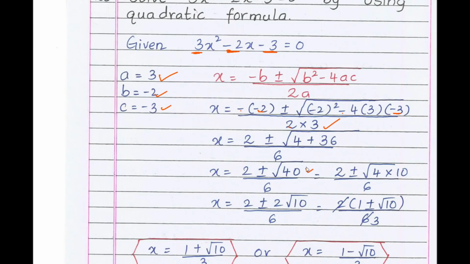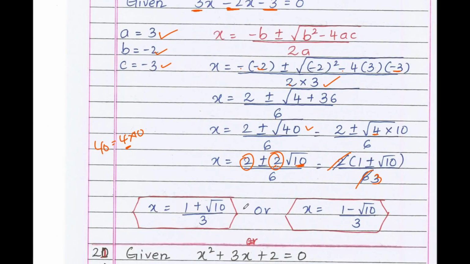2 plus or minus square root of 40. 40 can be written as what? 4 into 10. Why 4? 4 is a square number, we can simplify it. Therefore, square root of 4 into 10. Now square root of 4 is what? 2. 10 stays inside the root. Now what is common here? 2 and 2 is common. Take the 2 out. What you get? 1 plus or minus root 10 divided by 6. 2 ones are 2, 2 3s are 6. So what you get? 1 plus root 10 by 3, or another root is 1 minus root 10 by 3.